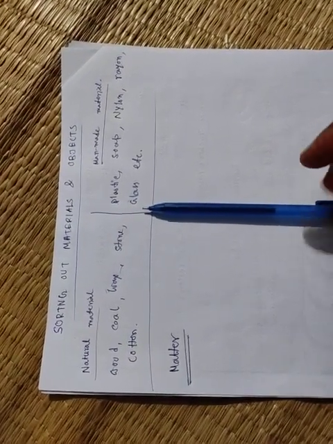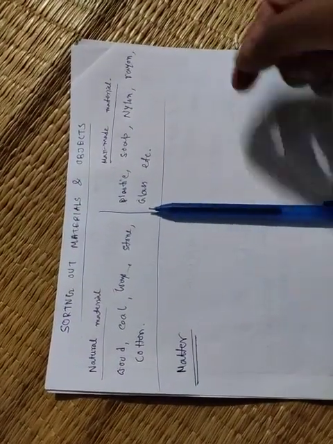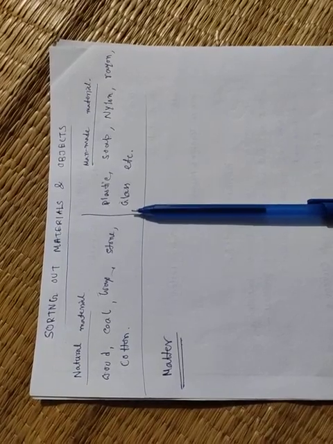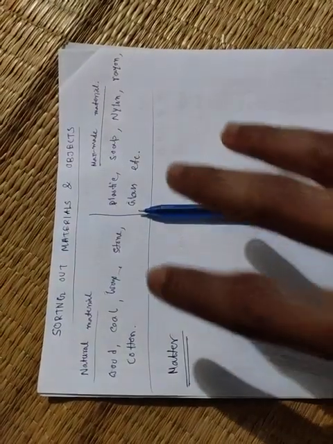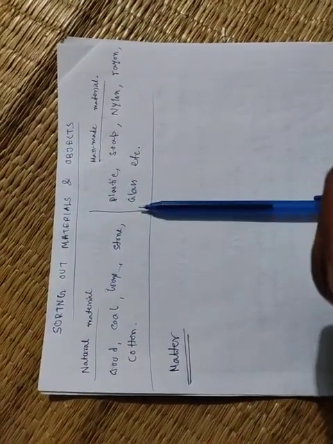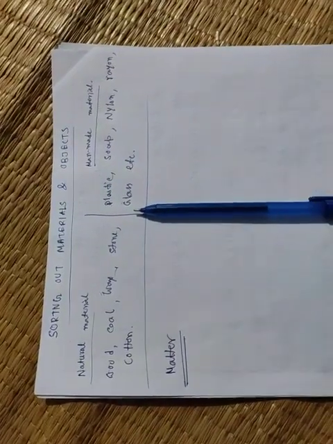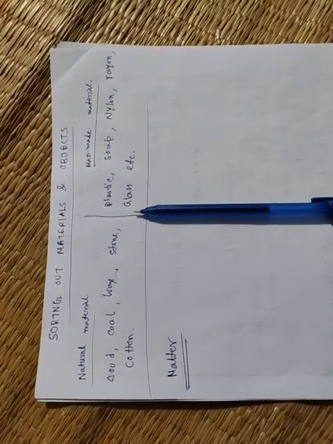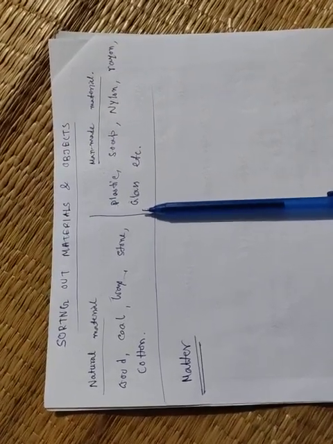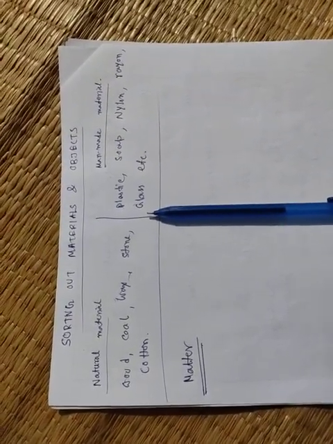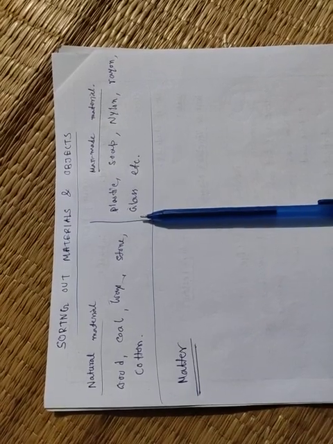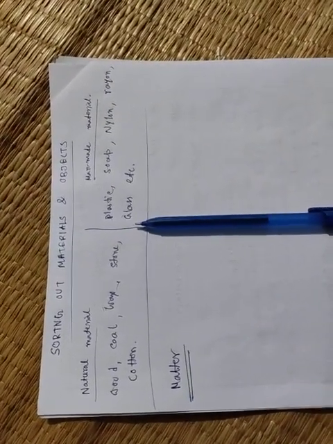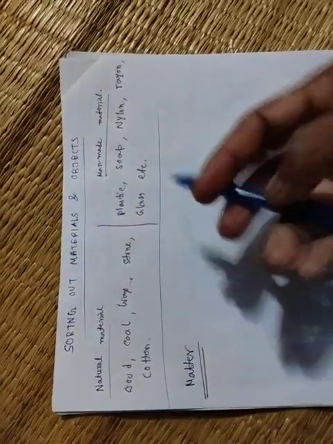But the pen, copy, and phone, their properties are different. What are the same properties, or what is the relation between them? They occupy some space, and they have mass.